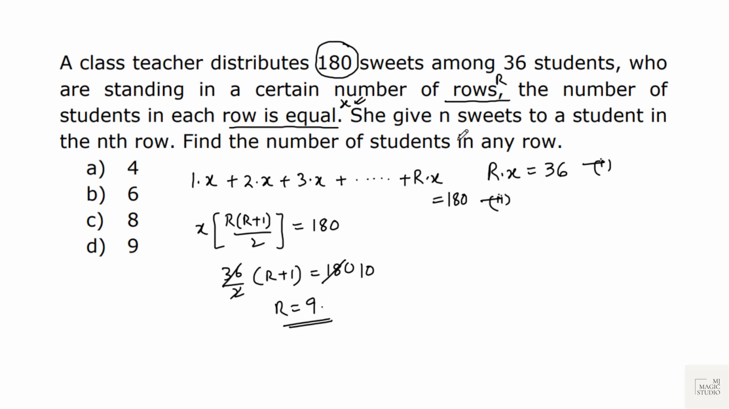But we are supposed to find the number of students in any row. Number of students in any row is X. So 9X is 36, X is equal to 4. There are 4 students in each row. Option A is the pick.